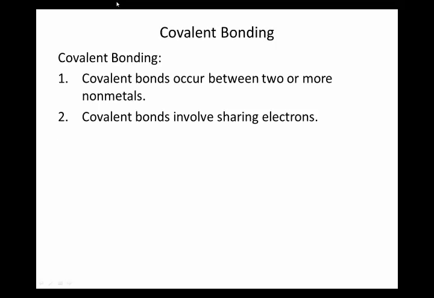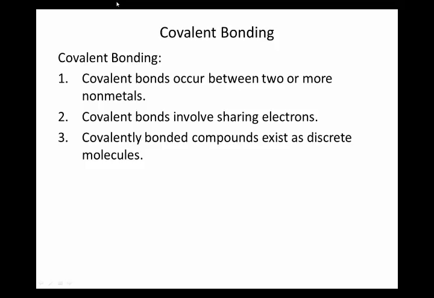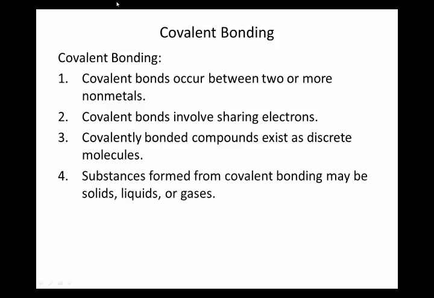Covalent bonding is about sharing electrons, and it's important to know that unlike the lattices formed by ionic compounds, they exist as discrete molecules. Also, they may be solids, liquids, or gases, whereas ionic compounds are almost always solids. Covalent compounds are usually low melting point solids, so solids that melt easily, liquids, or gases.